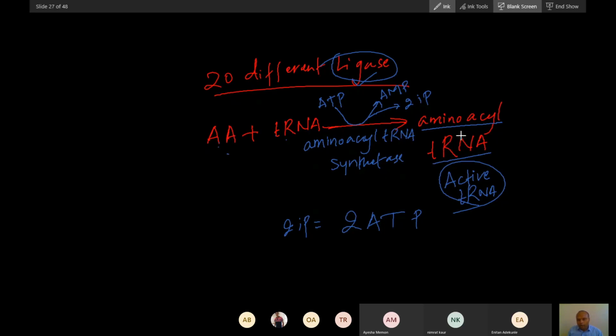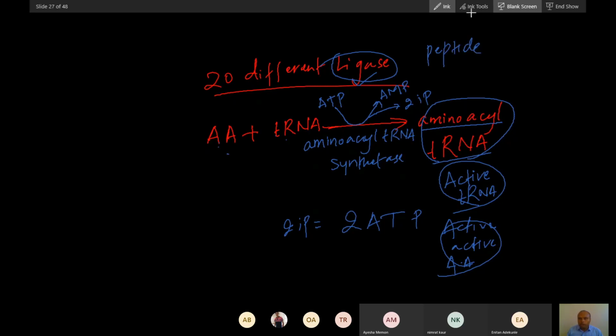When the amino acid is loaded on tRNA, it is active tRNA or active amino acid. So you can see aminoacyl tRNA is an active molecule. Now this molecule will be helpful for the formation of the peptide bond.